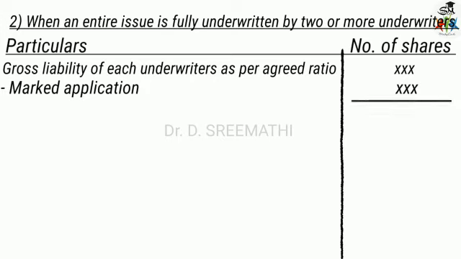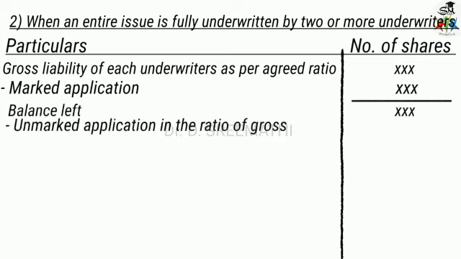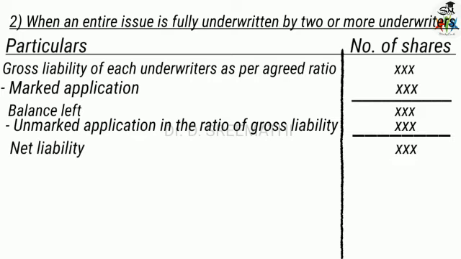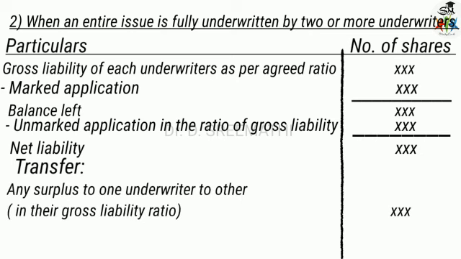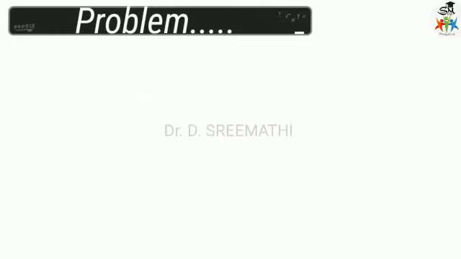So the gross liability should be reduced by marked application, and if any balance is left over, then we have to reduce the unmarked application in the ratio of gross liability, and the balance is net liability. Then, if suppose any surplus is there for one underwriter, it should be transferred to the other underwriters in their gross liability ratio. Then the balance, if any, is called net liability. Let us see a problem so that it will be easy to understand.